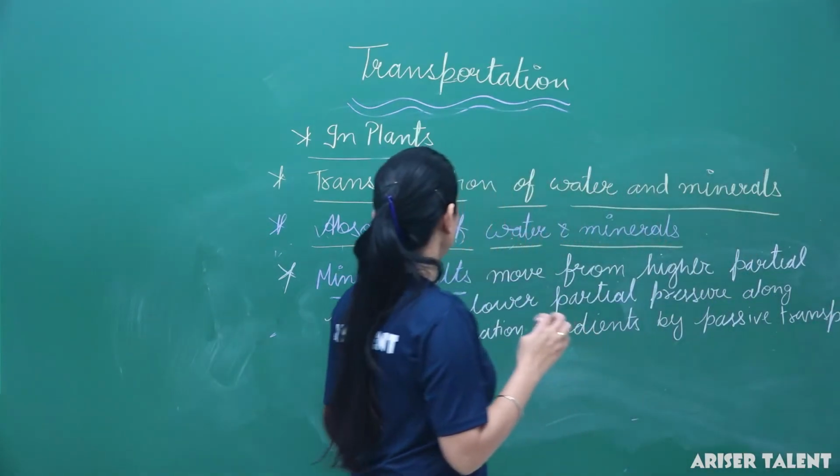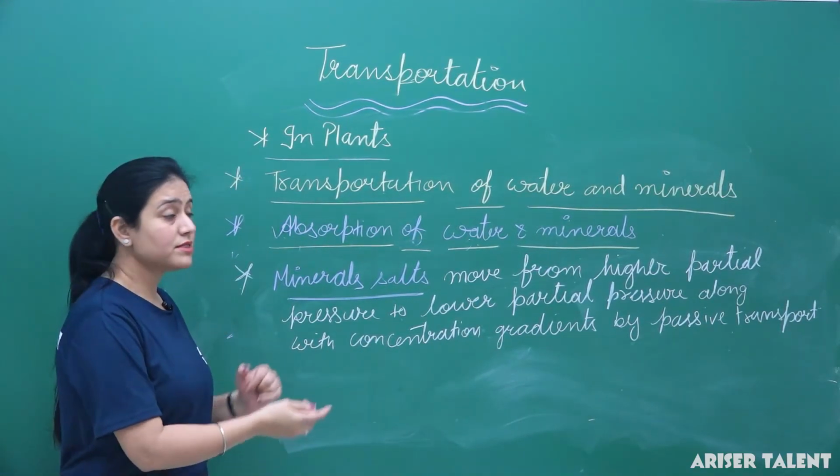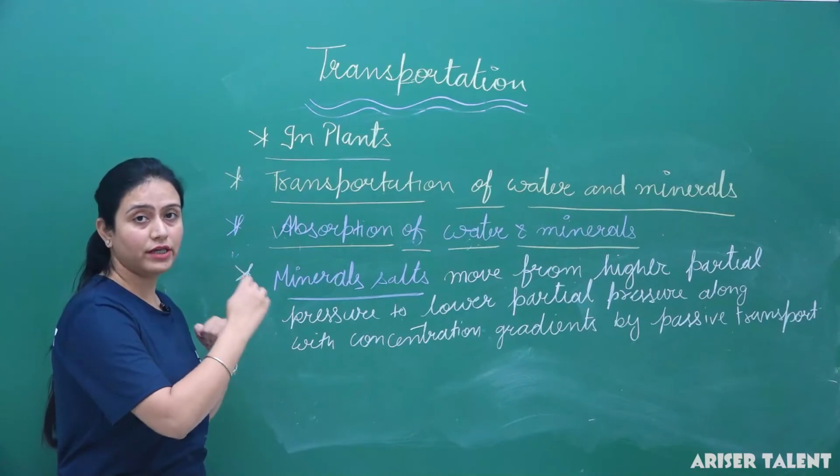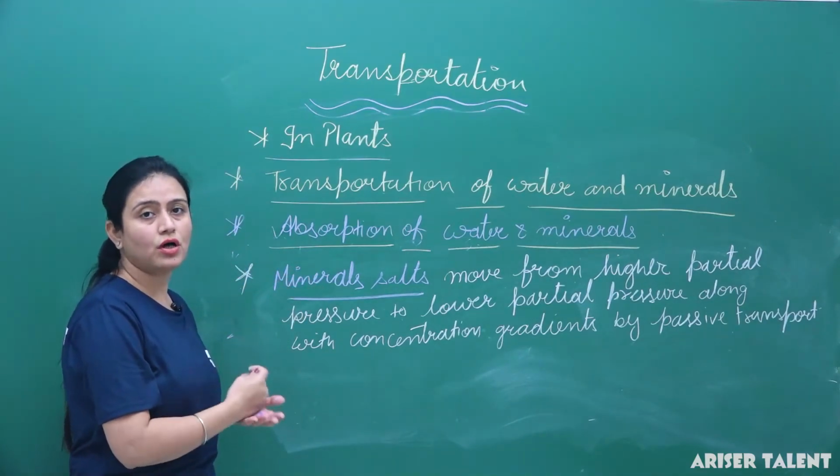Thus water and mineral salts reach the xylem, and then from the xylem they reach the upper parts of the plant by the ascent of sap.